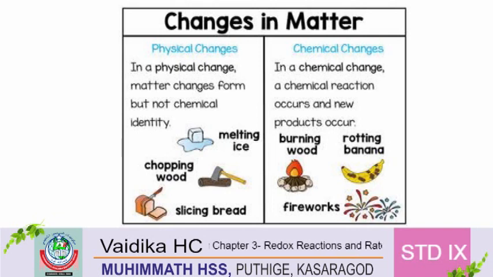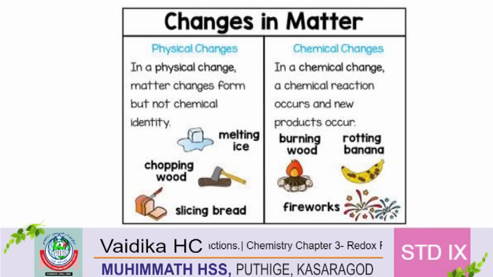These are physical changes. So what are chemical changes? In a chemical change, a chemical reaction occurs and new products are formed. Burning wood, rotting banana, fireworks, these are examples of chemical changes.